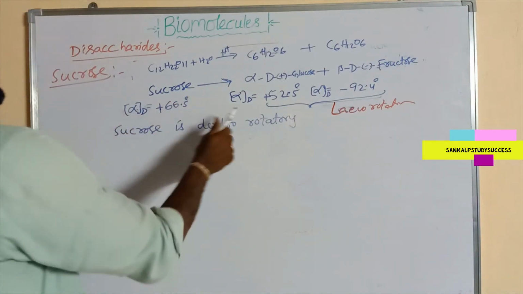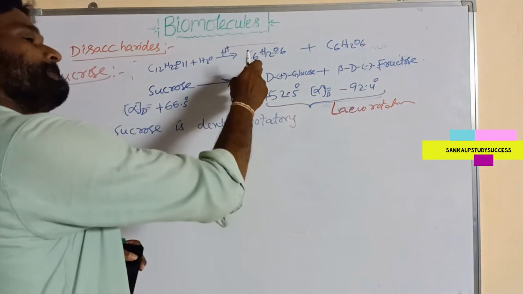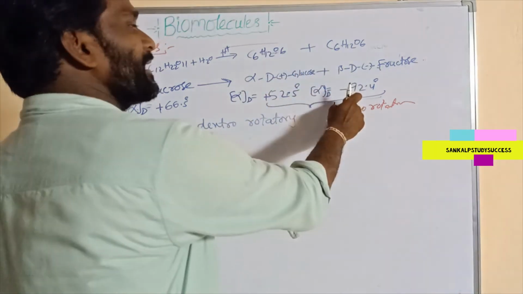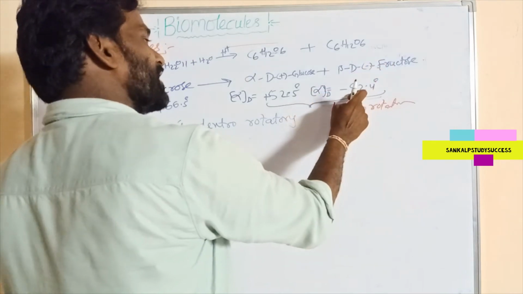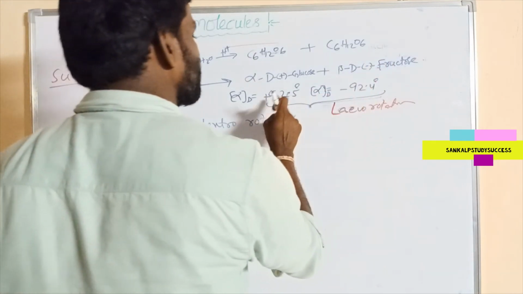So sucrose is generally dextrorotatory. On hydrolysis it gives dextrorotatory glucose and levorotatory fructose. Its value is negative, which means levorotatory, and plus means dextrorotatory.